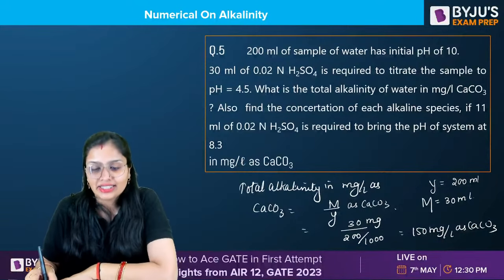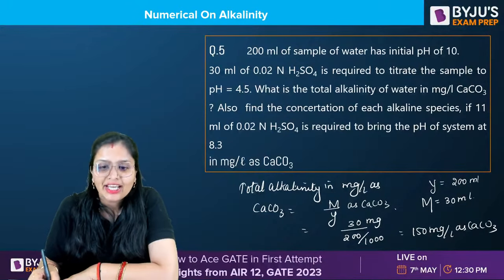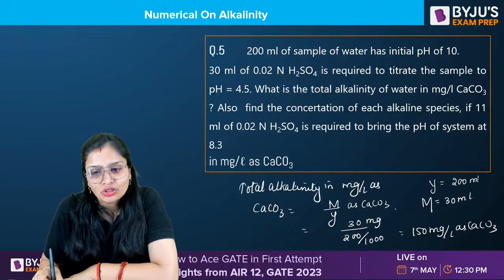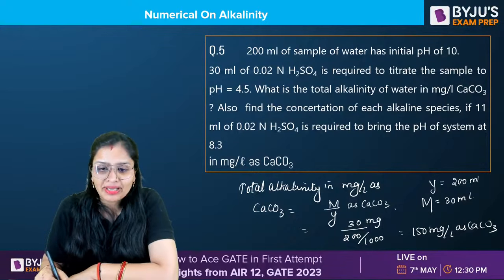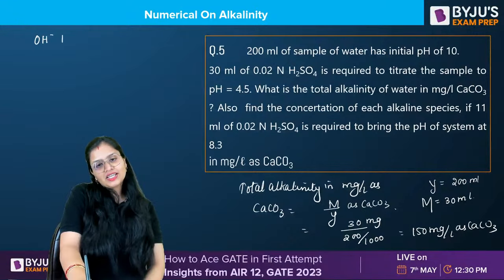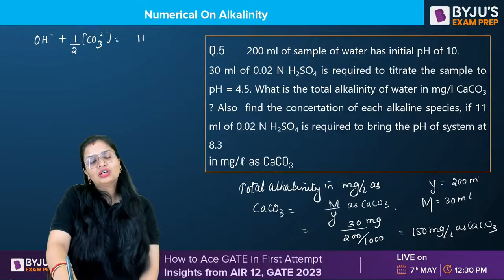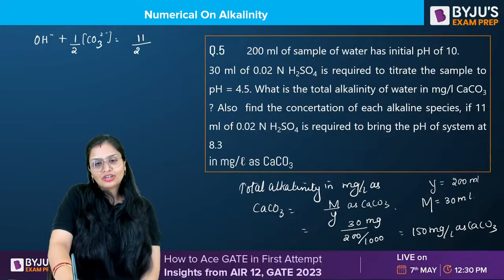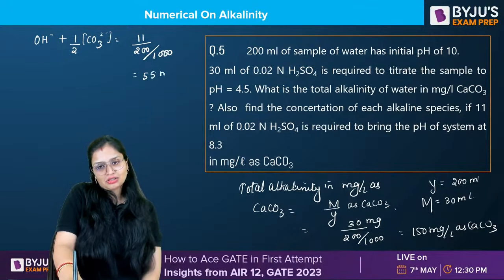Now read the next statement. Also find the concentration of each alkaline species if 11 ml of 0.02 normal H2SO4 is required to bring the pH of system to 8.3. That means at 8.3 what is happening? Caustic plus half of carbonate alkalinity is neutralized. Okay, so again M milligram per Y ml. So how much amount of acid is used? 11. And how much is the water sample? 200 ml. So convert it into liters. Ones are, fives are, 55 mg per liter as calcium carbonate.